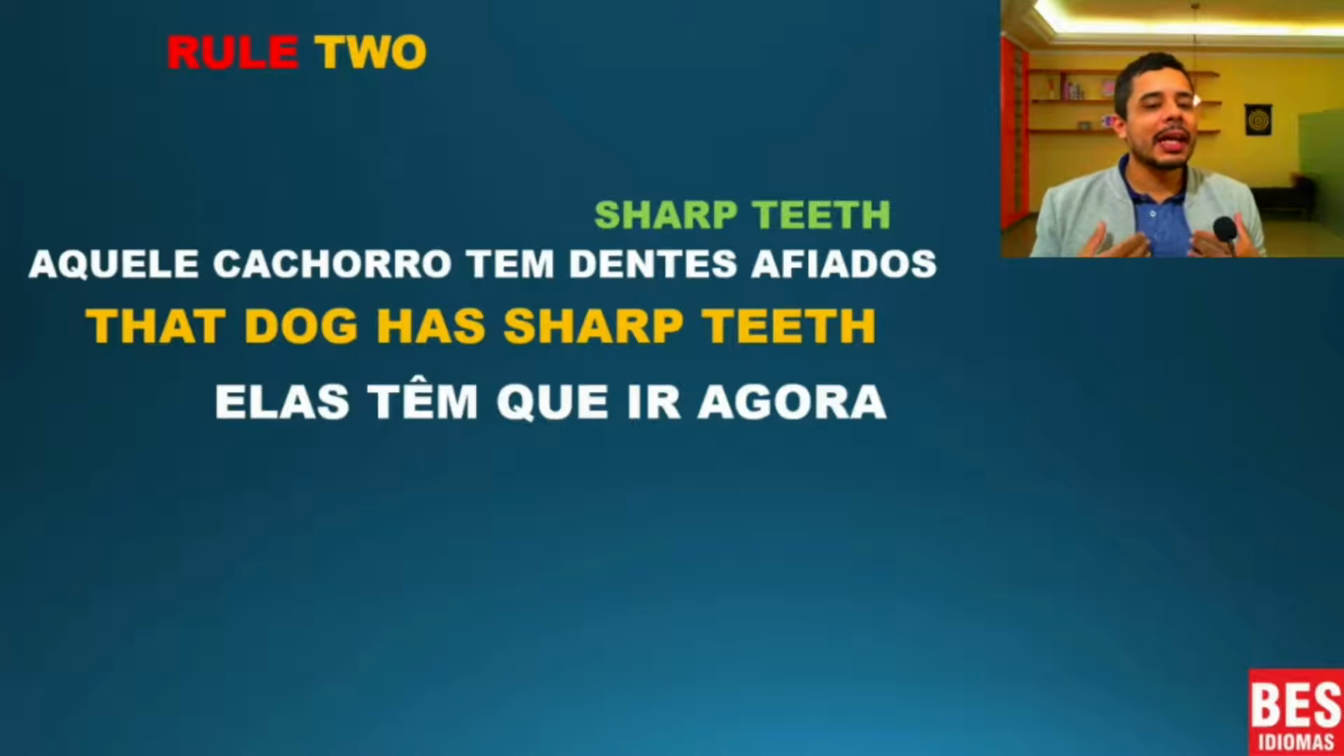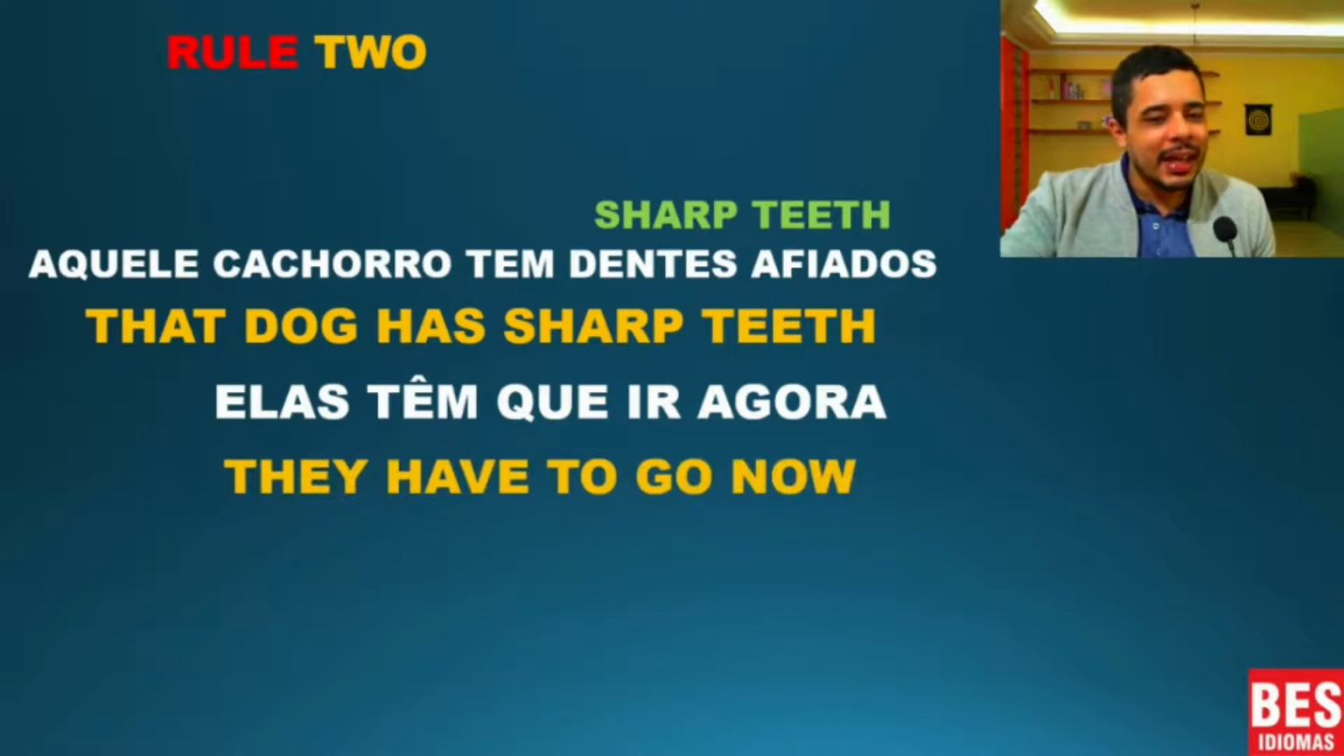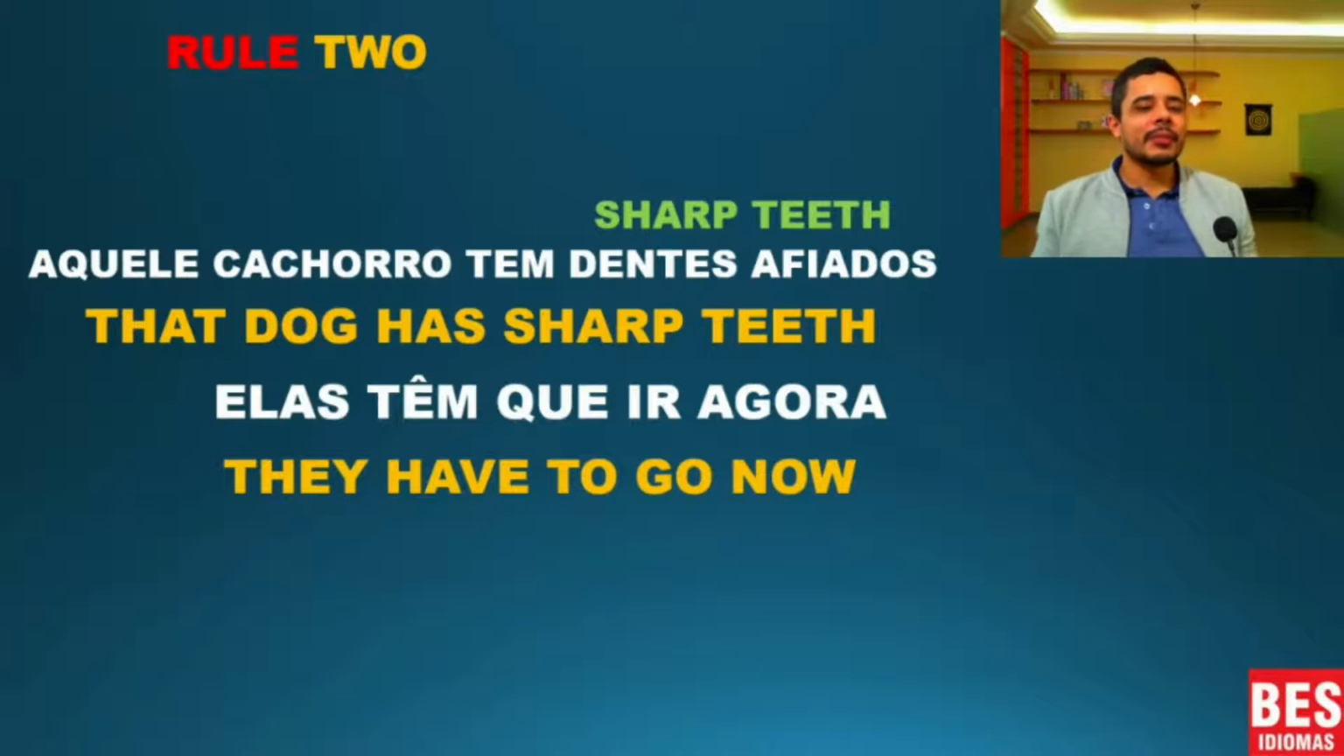The next one, "elas têm que ir agora." Yes? So, they have to go now. They, not she. All right? Remember this. They have to go now. Some people confuse it with she, but it's actually they because it's in the plural. She is in the singular.